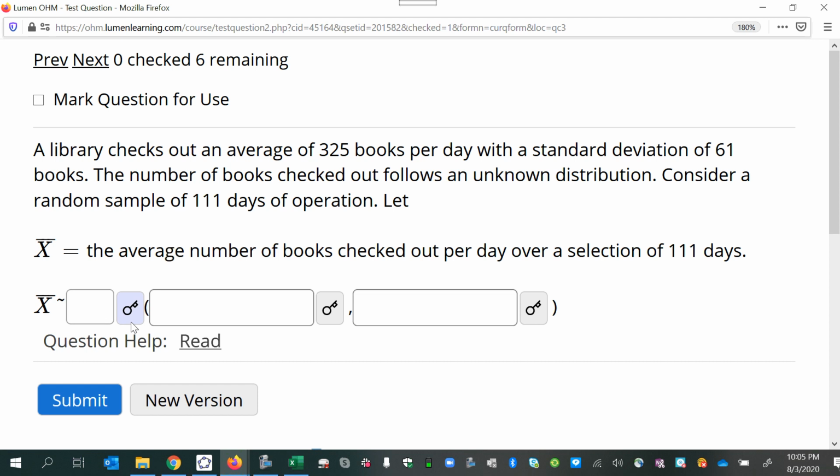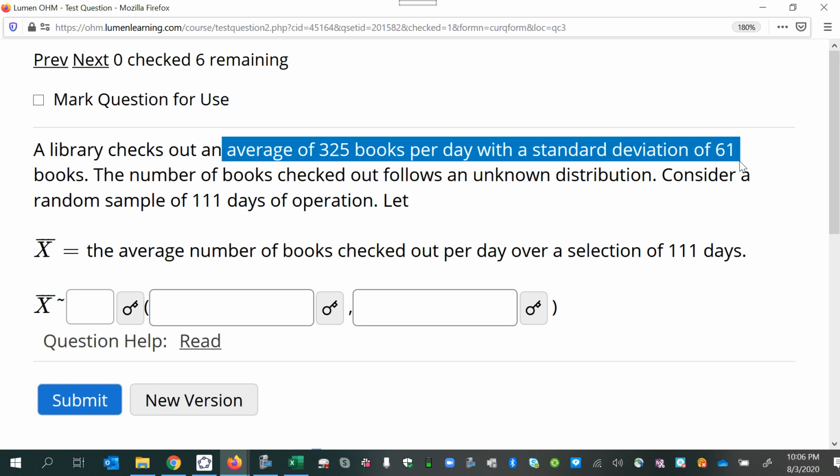And then we need to define the distribution. So that little tilde means how is it distributed and what are the parameters. So we're going to have to use the central limit theorem here because we're being told about an average number of books per day with a standard deviation that's given. But then we want to know the average over several days. So it's like we want the average of the averages.